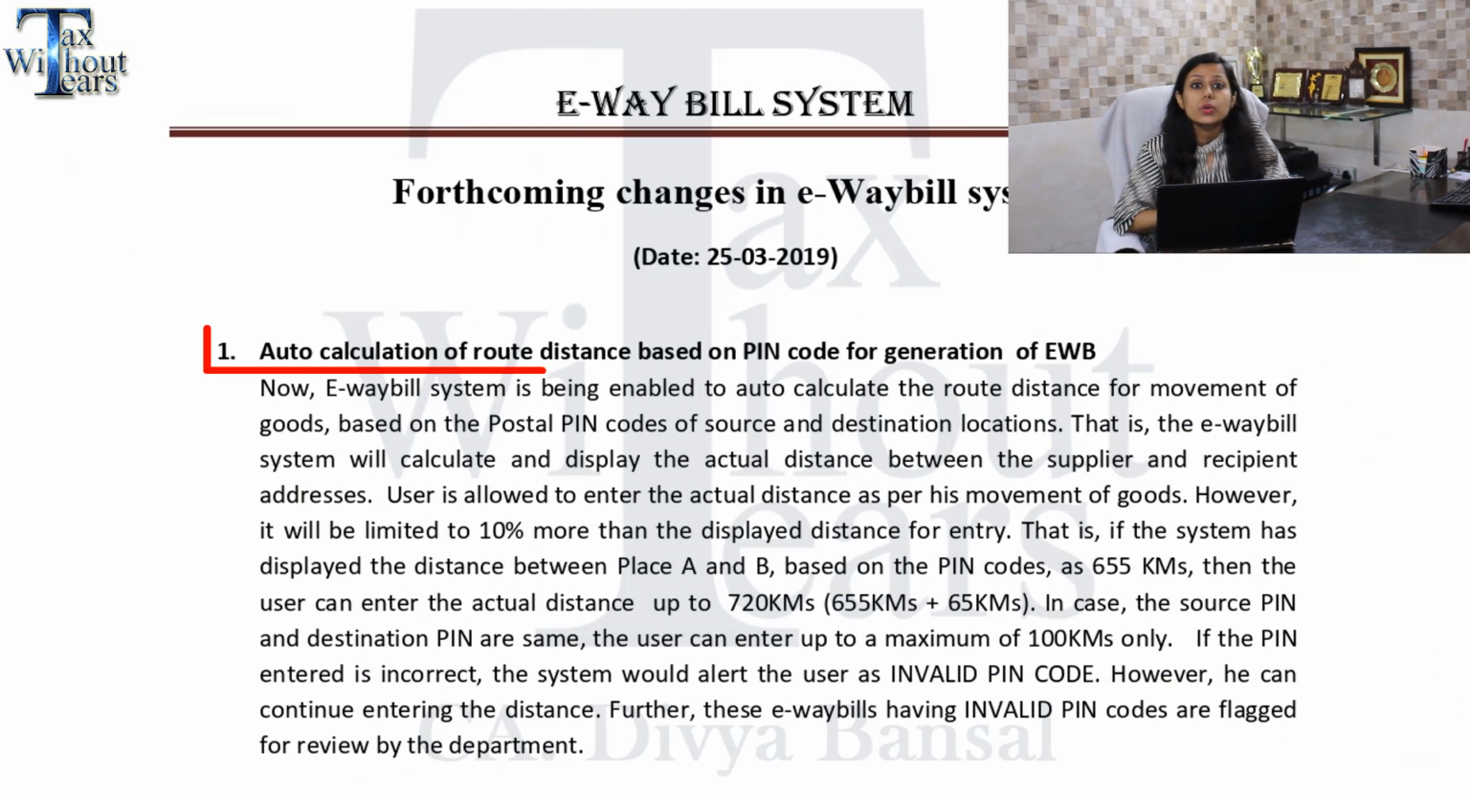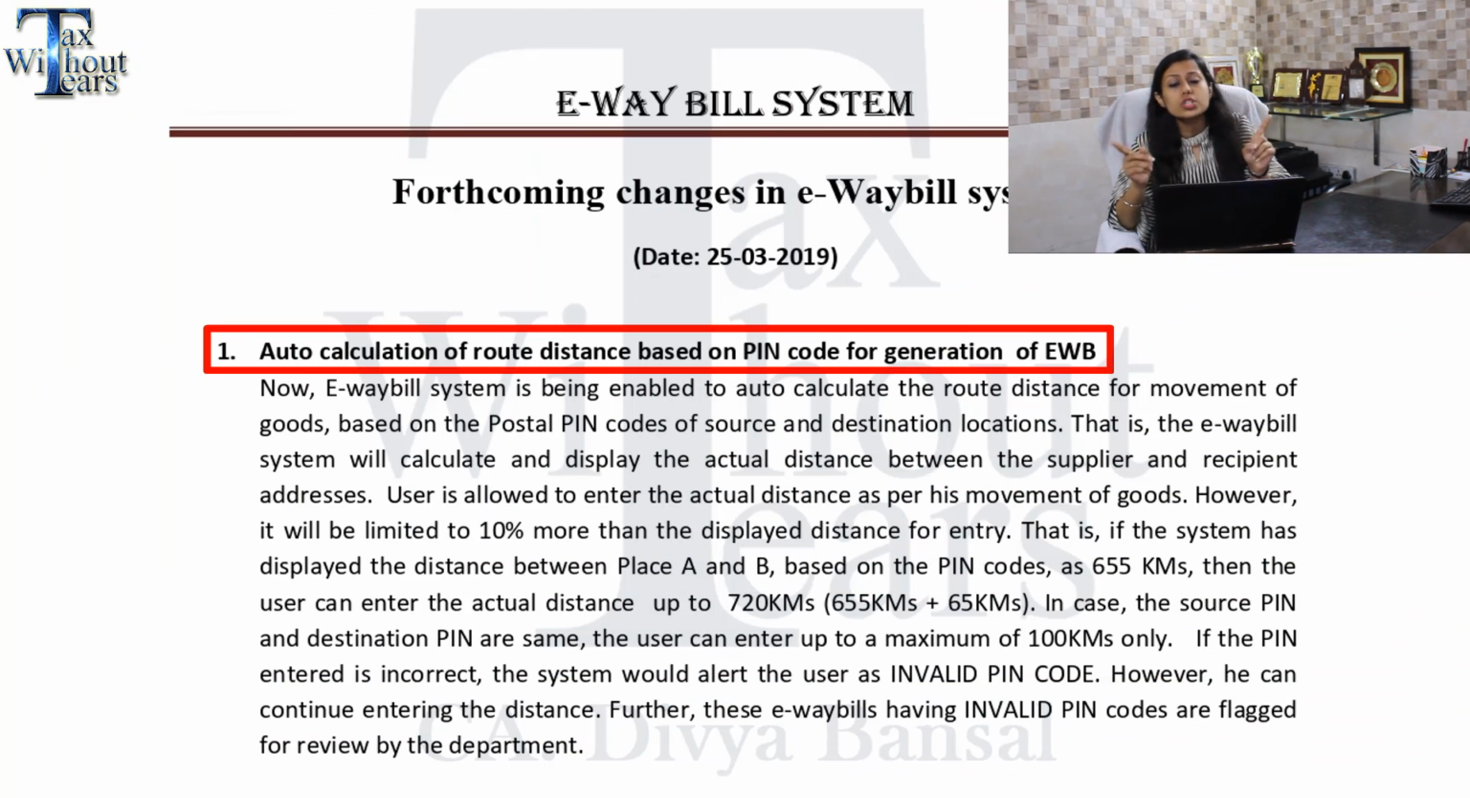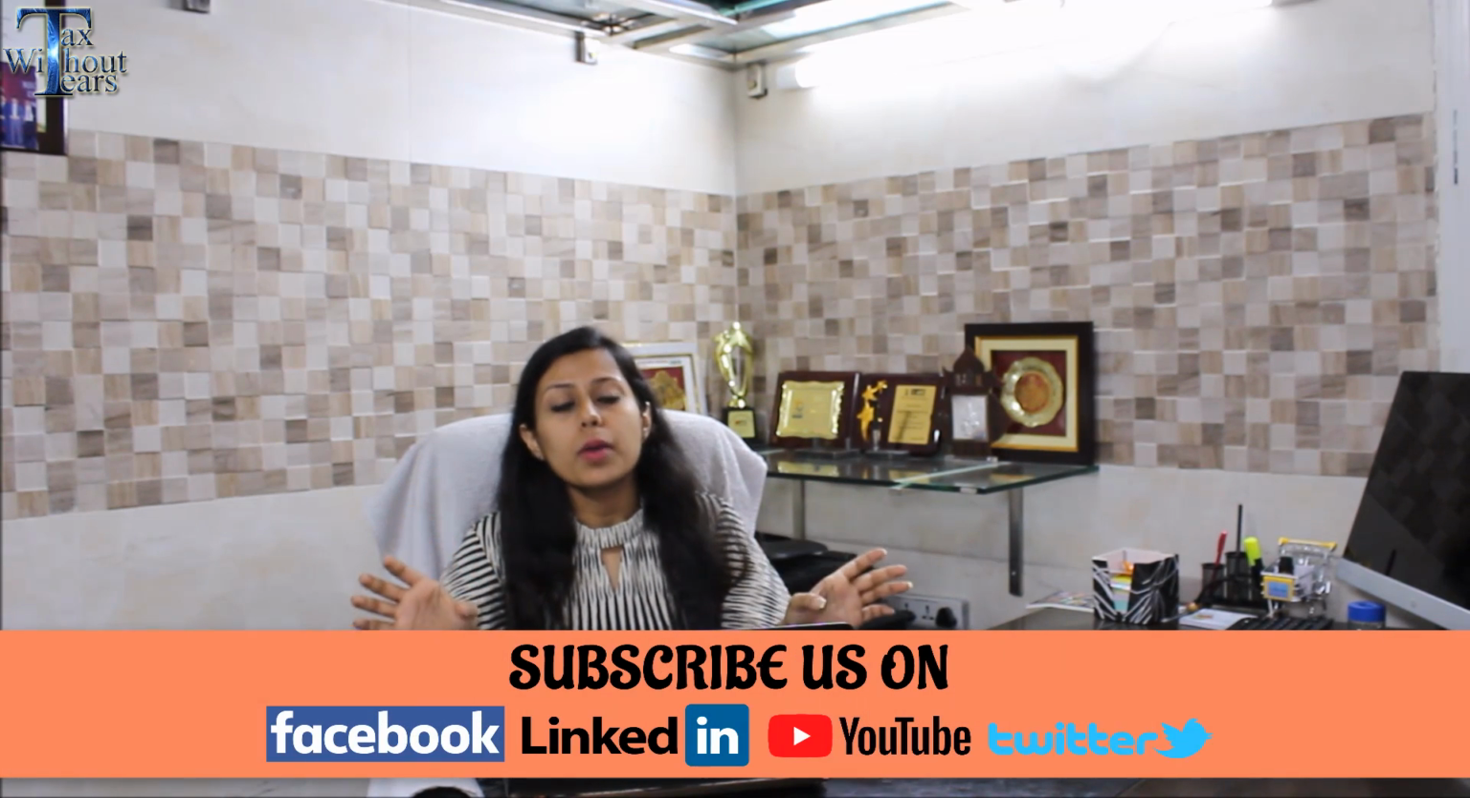Now, coming to today's topic of new features in the eWayBill portal. First of all, it talks about auto calculation of route distance between the pin codes for generation of eWayBill. Suppose you are sending goods from this place to this place, and the distance between these two pin codes is 665 kilometers. If you have entered the correct pin codes, then the system will automatically pick up the distance between these two. Say it is 665 kilometers, but now you want to amend this distance. You can do it only by 10%.